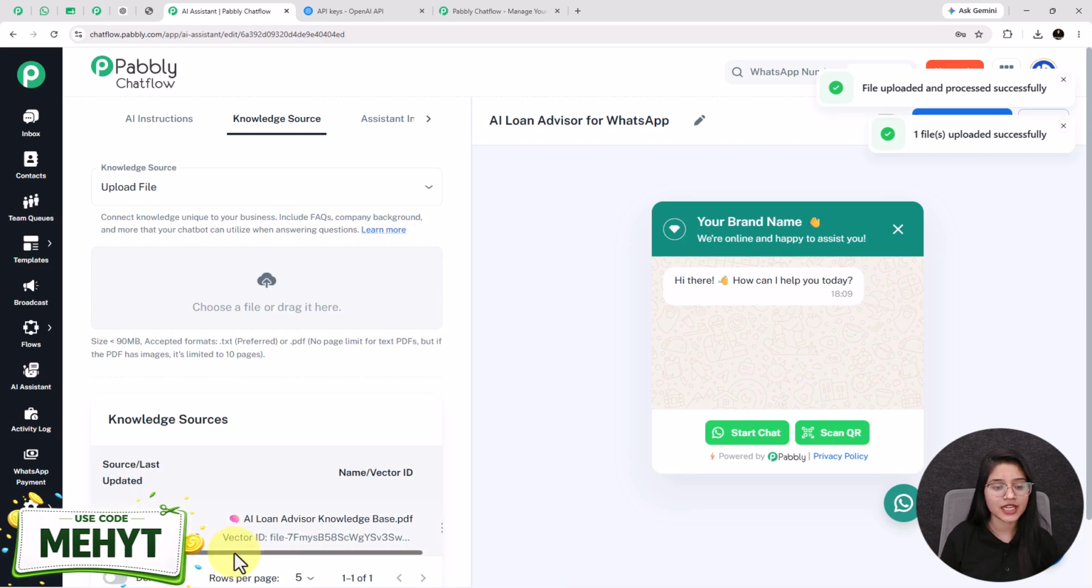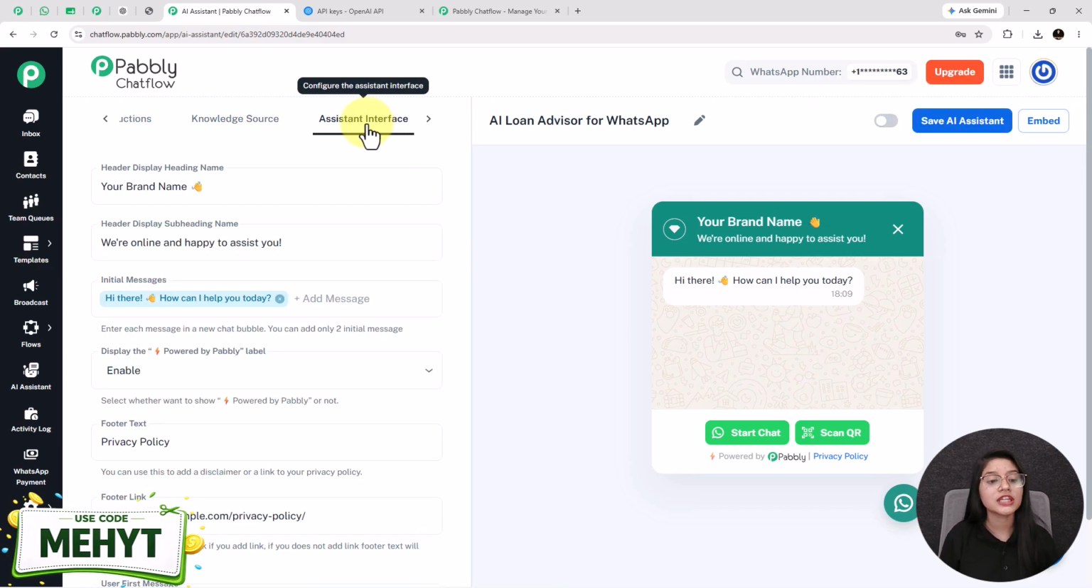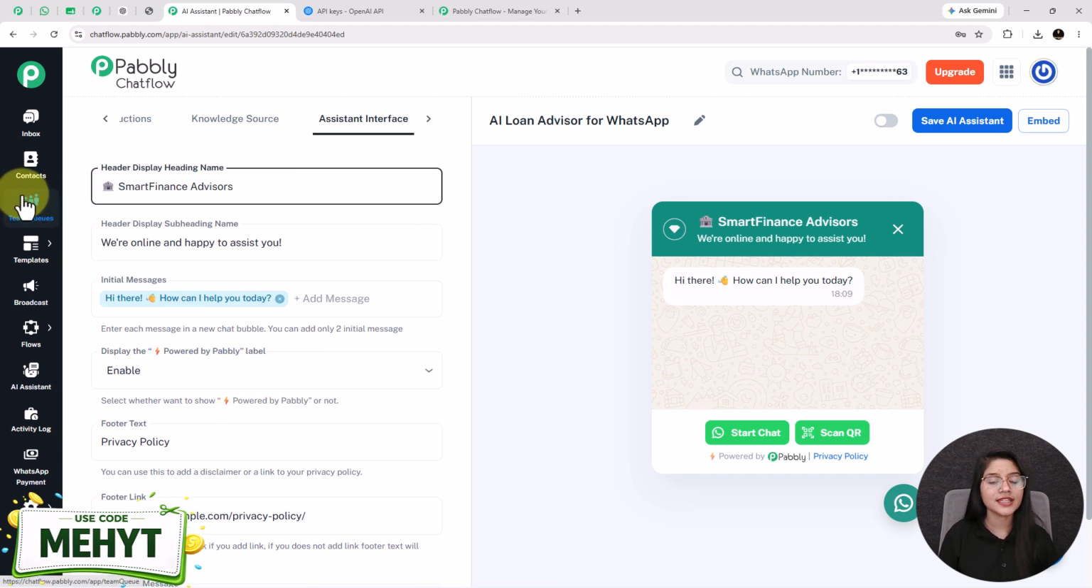See, the uploaded file is visible here too. Now the next one is assistant interface. Here you can give design to your AI assistant by making changes in each of these fields. At first, I am entering a heading as Smart Finance Advisors. As you can see, as soon as I change the heading here, it will automatically change here too.